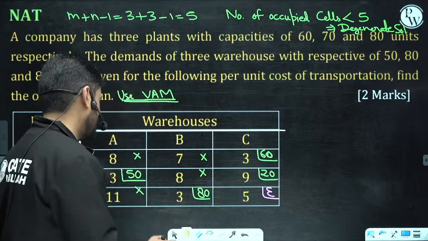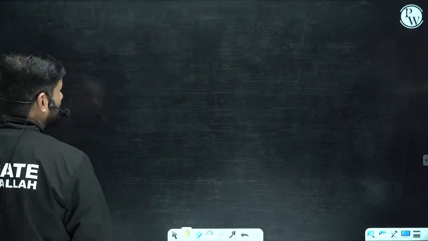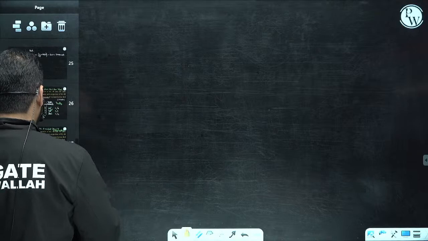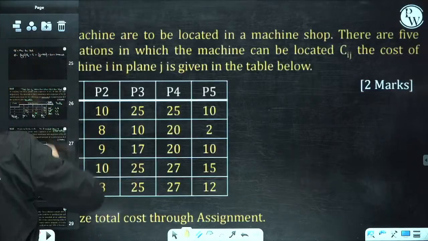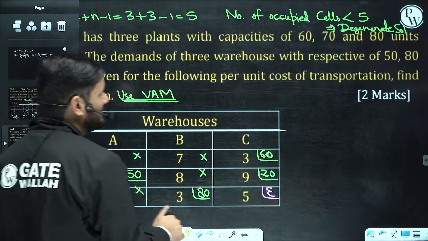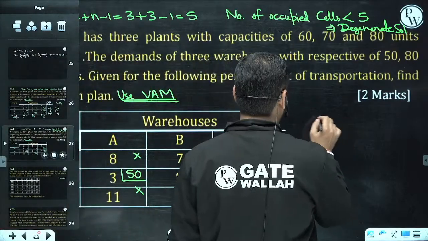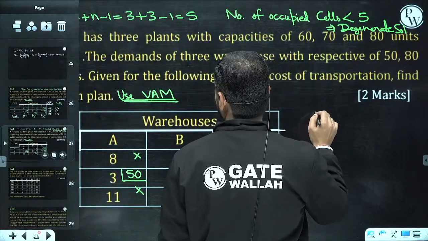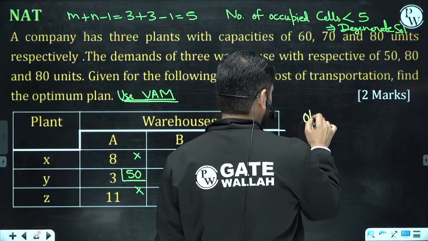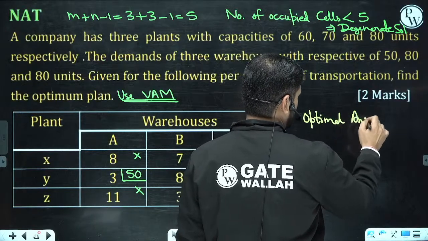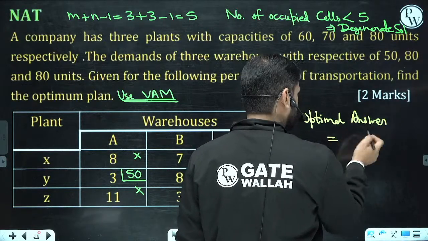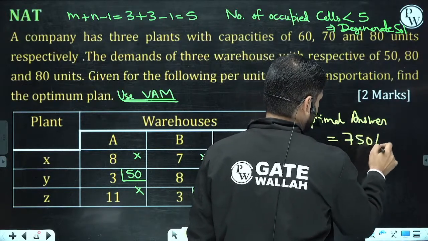Done. See this. So you are going to use this technique, and you can say 750 is the optimal answer only. You can simply say the optimal answer is VAM only, and that is 750 rupees.